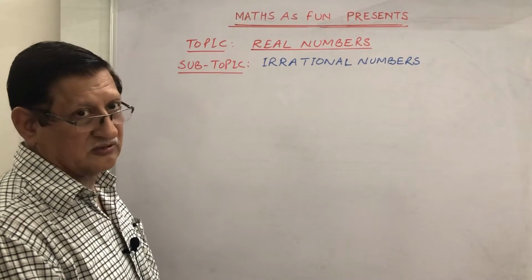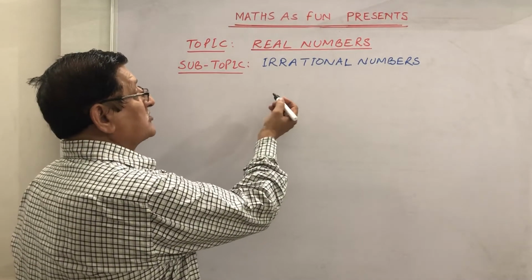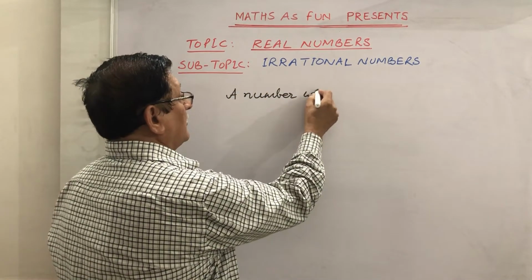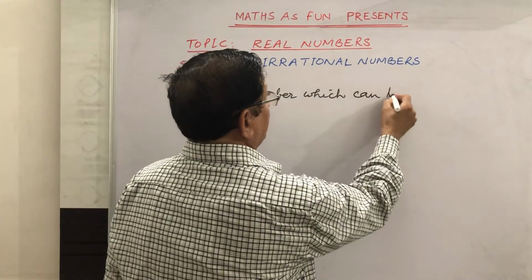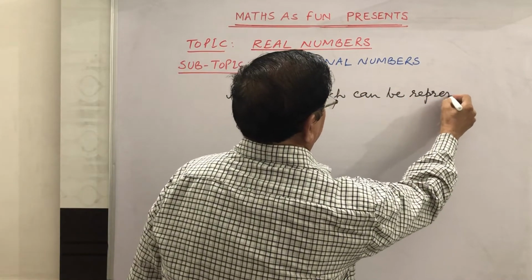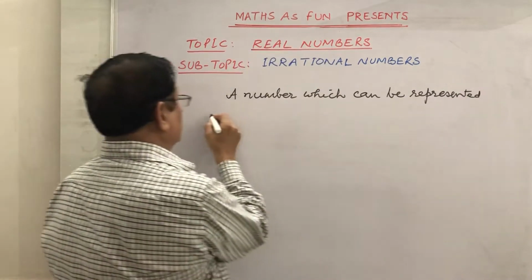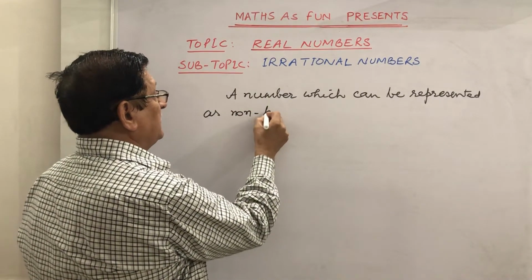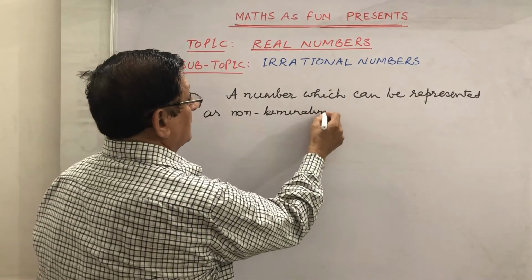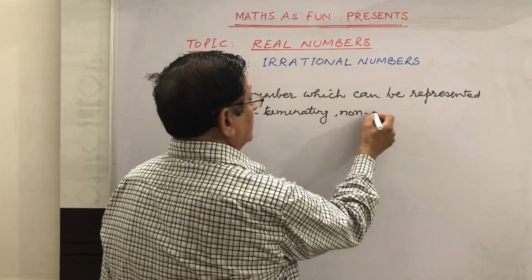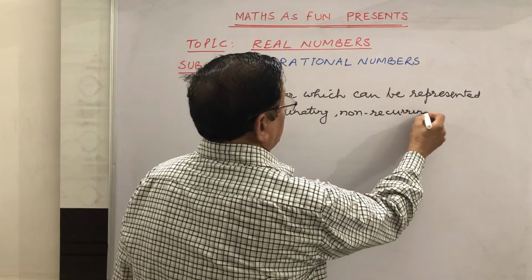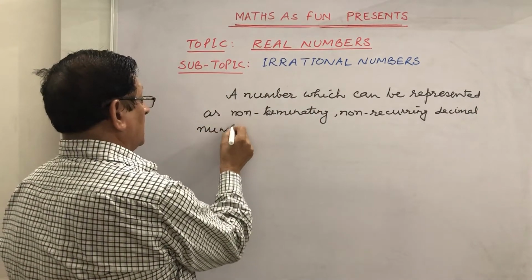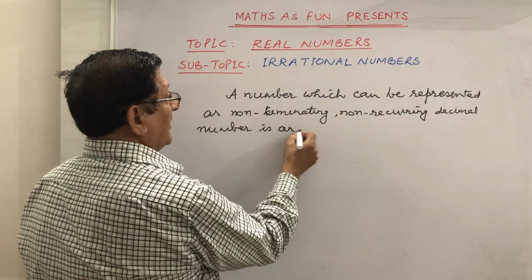What are irrational numbers? Any number which can be represented as a non-terminating, non-recurring decimal number is an irrational number.